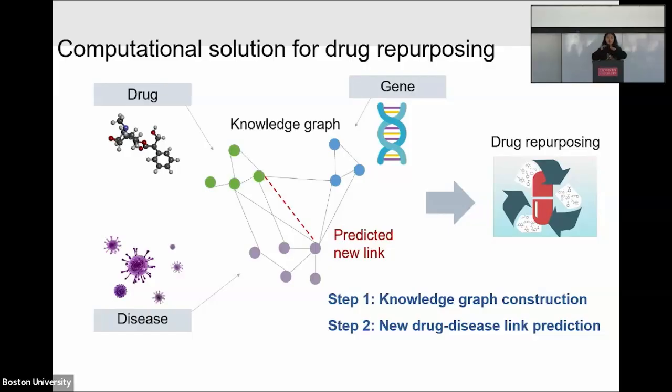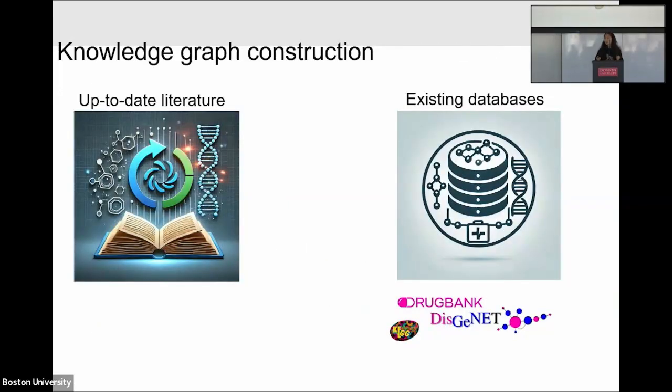The knowledge graph is like a giant map of biomedical knowledge. Each node can represent a biomedical entity. It can be a drug, a disease, or a gene. We also map the relations between these biomedical entities, like a drug can treat a disease, so we draw a connection between this drug and this disease. That's the knowledge graph. It is very powerful, but how do we construct it?